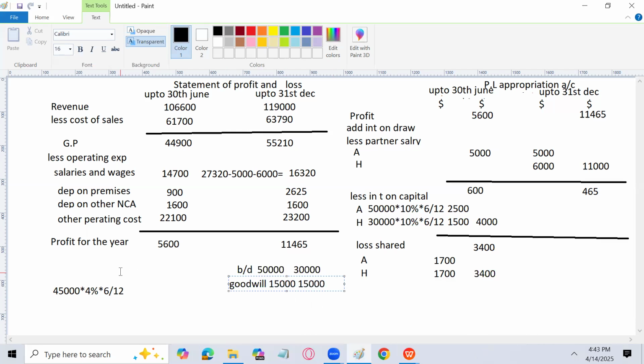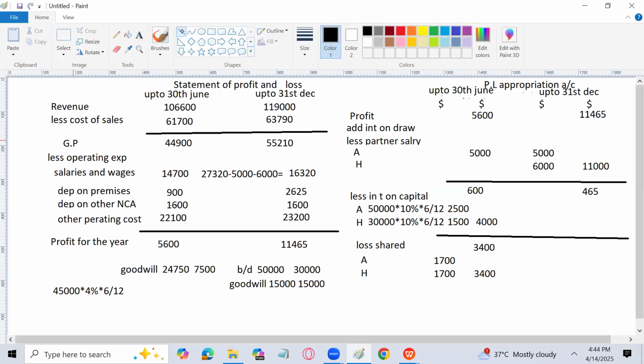Now, again, on the debit side, goodwill will be written off with the old new ratio, that is 3 by 4. So 30,000 into 3 by 4 is 22,500, and 30,000 into 1 by 4 is 7,500.